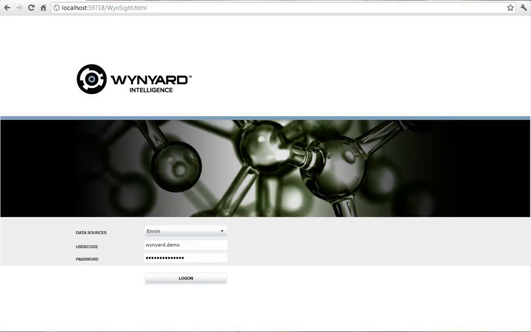In this demonstration, we'll see how Wynyard Intelligence can be used to explore data pertinent to a fraud investigation. For our source data, we'll use a publicly available set of emails seized as part of investigations into energy company Enron, the largest bankruptcy in America's history. The emails have been collected from the last 12 months of Enron's existence and have been filtered by business relevance. The resulting set contains 1,700 emails. Let's go take a look.